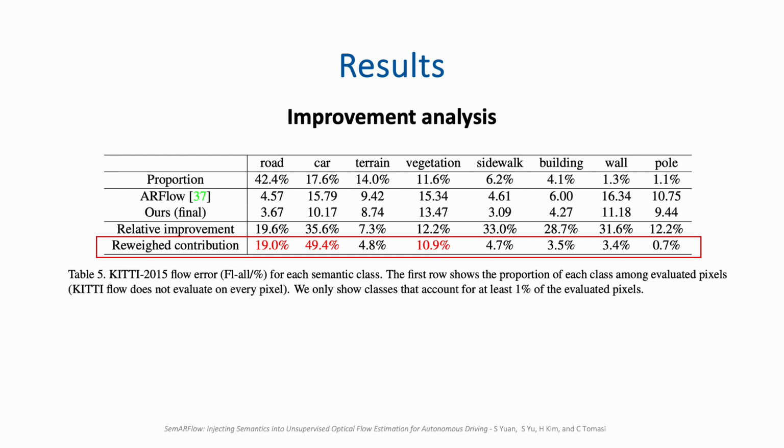To better understand how each semantic class benefits from our method, we compare the flow errors of different semantic classes before and after adding semantic inputs. Most of the improvements are from pixels on the cars, which are exactly the key objects in autonomous driving.